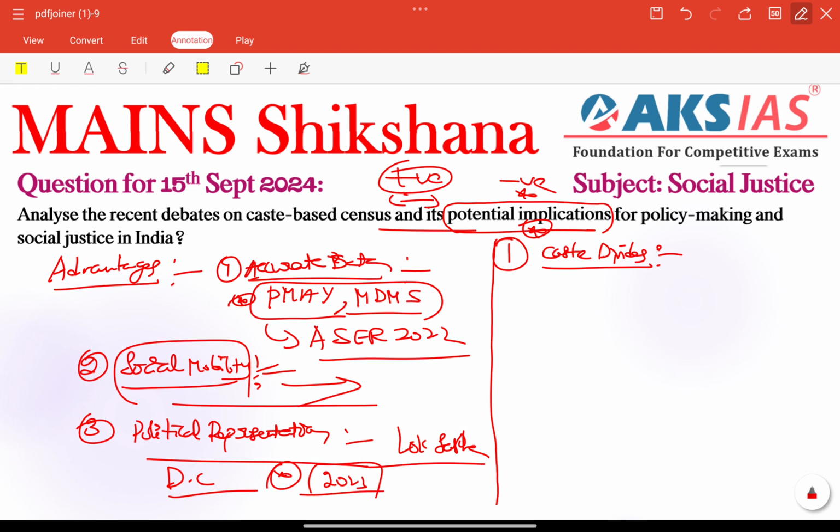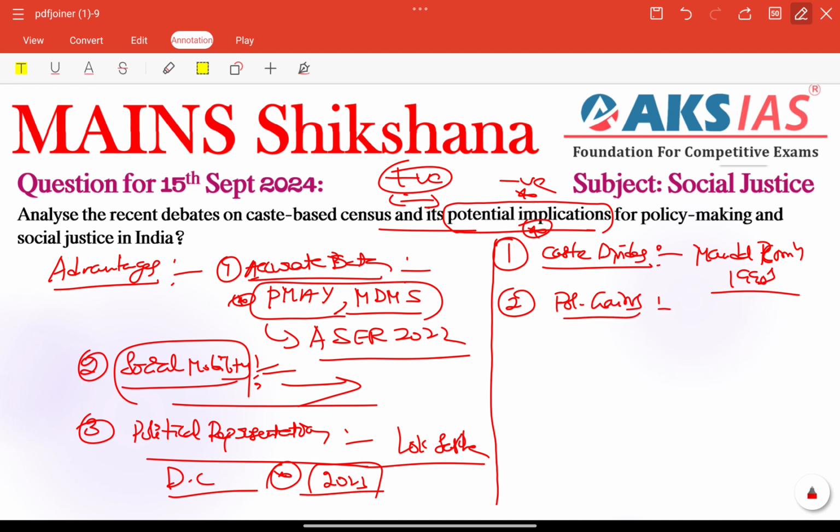For example, we can tell about Mandal Commission protests. Mandal Commission protests already happened in the 1990s, right? So that is also a very important example of how caste based policies can ignite social unrest here. Next important thing is misuse of data for political gains. That is also very important here.